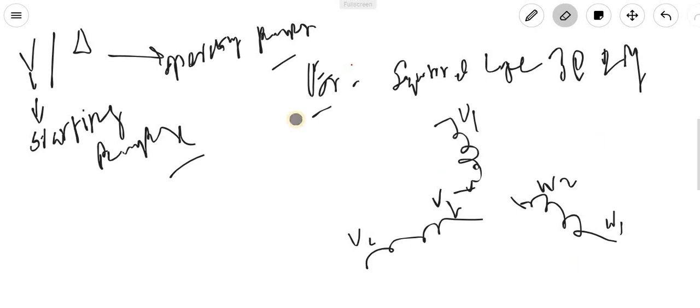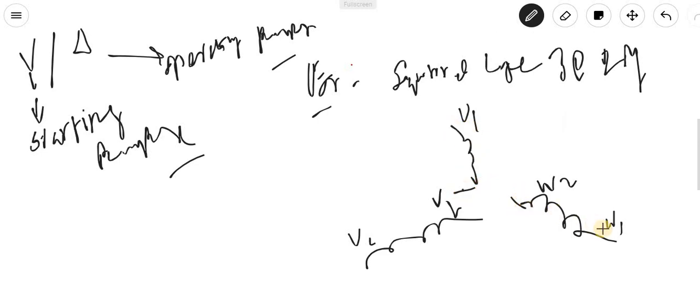So this convention means in the stator the windings are placed in the slots in such a way that the winding will be open, the two terminals will be open.